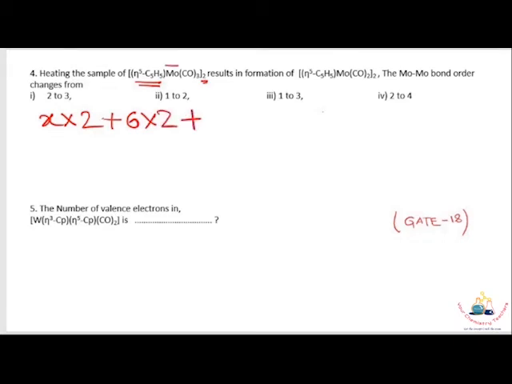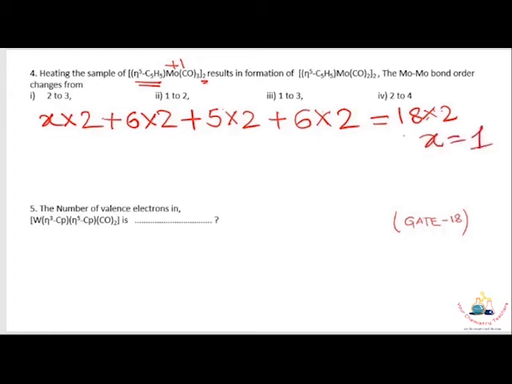Molybdenum is in +1 oxidation state because of the cyclopentadienyl ligand, so it contributes 5 electrons cross 2 because of its binuclear nature. Then 6 carbonyl ligands are present, each carbonyl contributes 2 electrons, so 6 cross 2. This must equal 18 cross 2 because 2 metals are present, so the total should be 36 electrons, 18 for each. Now if you calculate, x will equal 1.